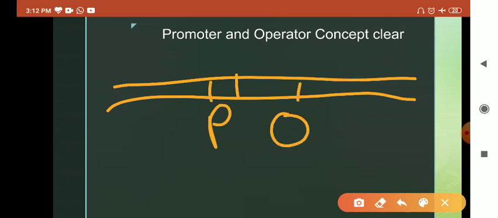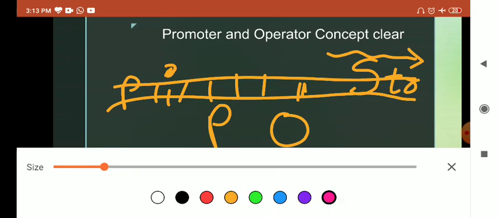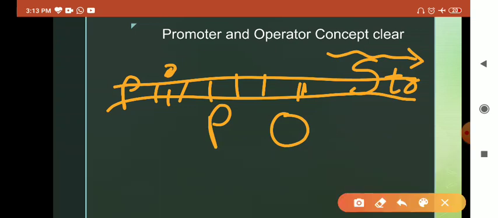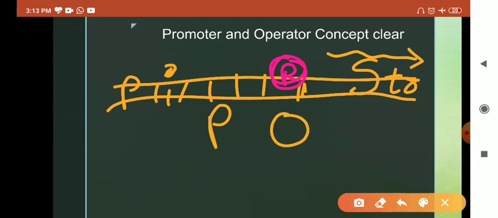This is the promoter site, this is the operator site, and these are the structural genes ready to get transcribed. And this is the regulator gene and the promoter for the regulator gene. So what happens if the repressor is present here? The repressor has attached itself and the RNA polymerase is also present there.